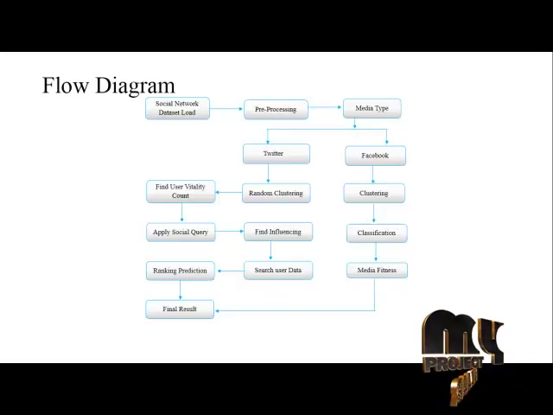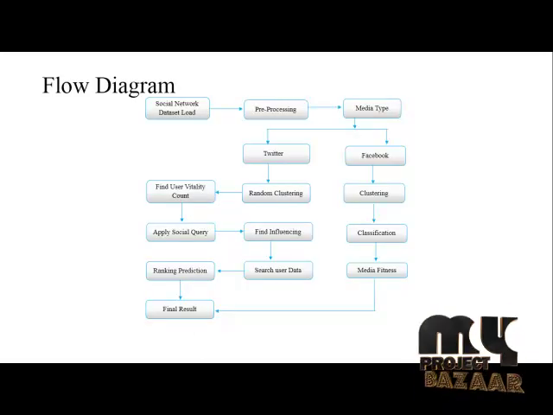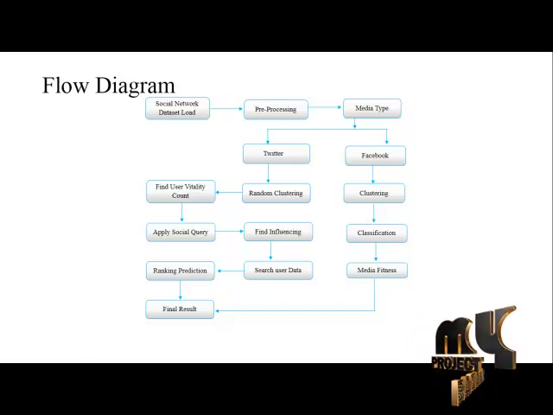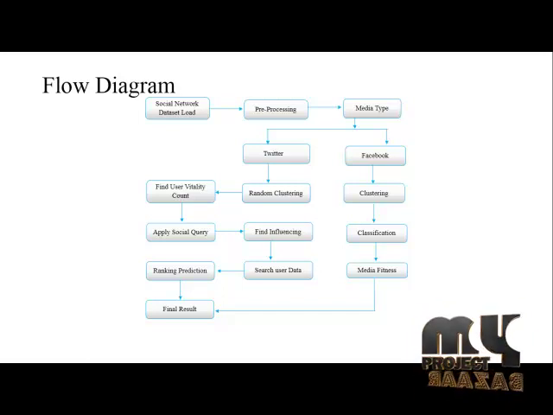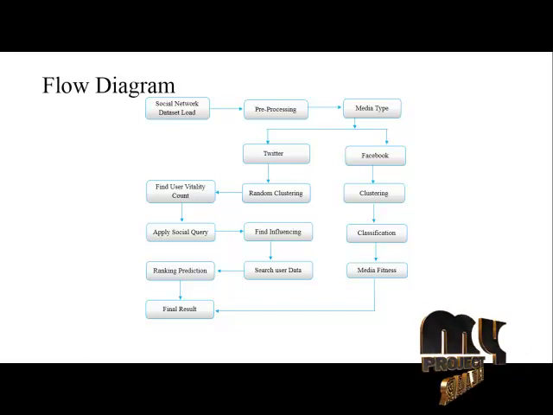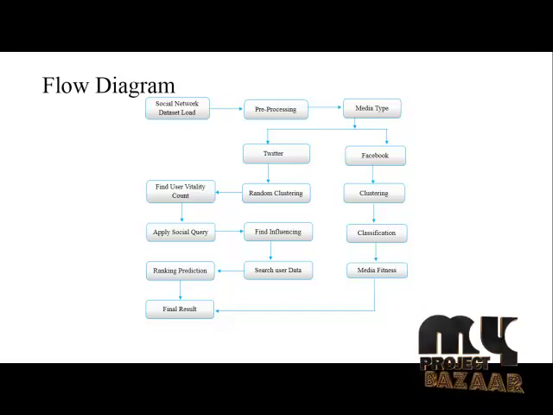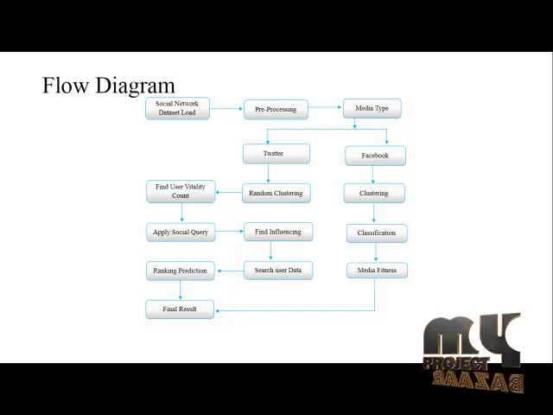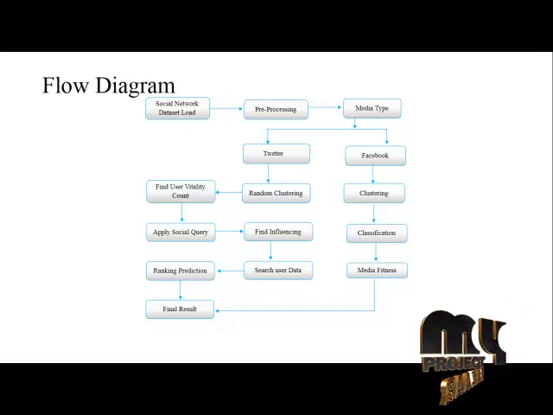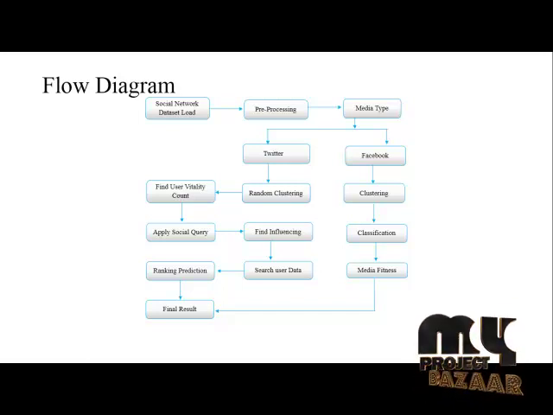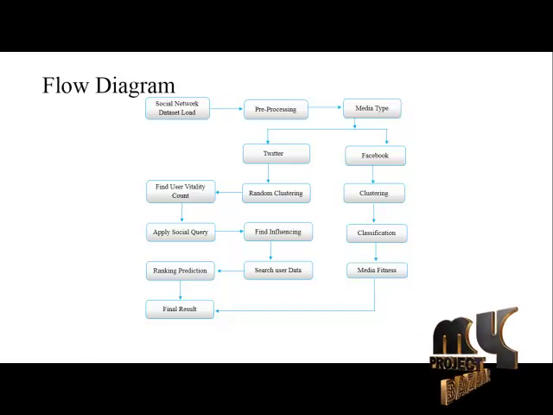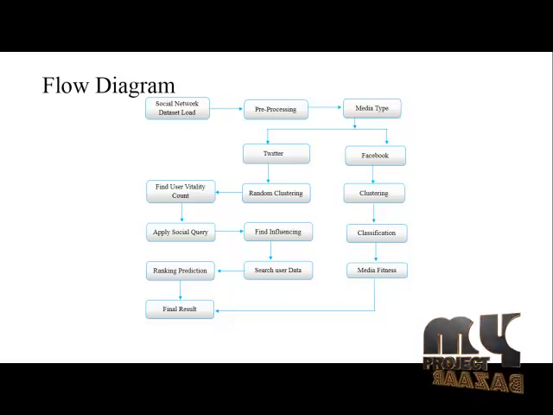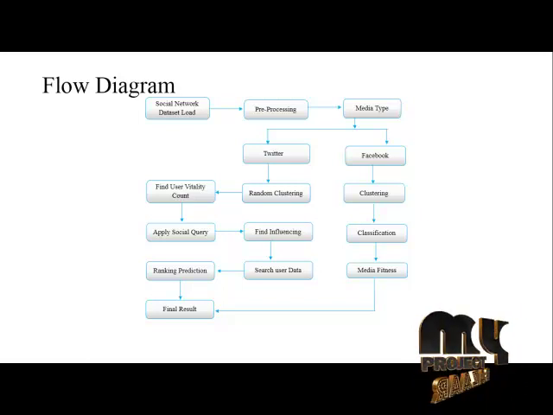This is the flow diagram for social media analysis using topics for user vitality ranking. First is the social networks dataset. Every user logs in to the social networks, and here we are analyzing media such as Twitter and Facebook. First the Twitter dataset will be loaded into the database, then the Facebook dataset. Both datasets will be loaded, and then the data goes for pre-processing.